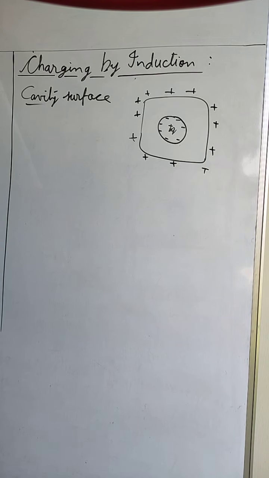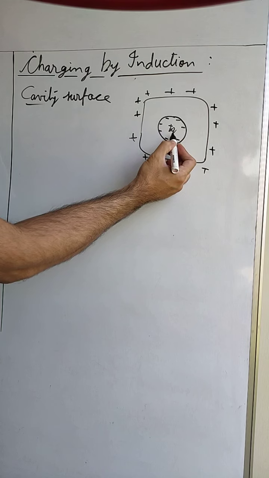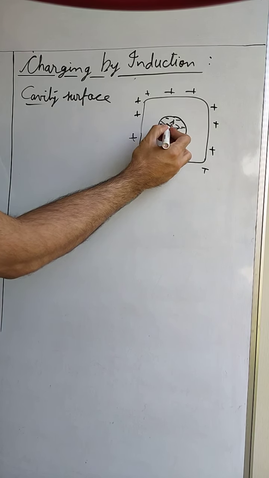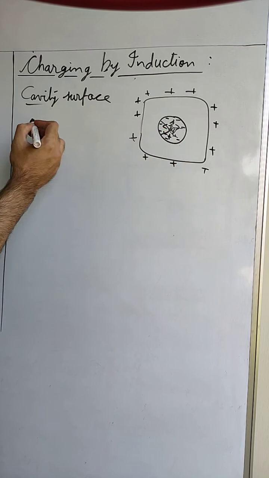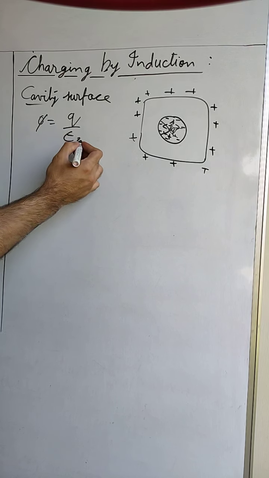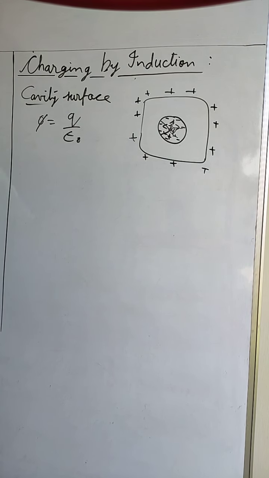Now the negative charge which is induced, there is a flux which is created from positive to negative. Now this flux, as we have already studied in Gauss law, is equal to Q by epsilon naught, where Q is the charge at the center.